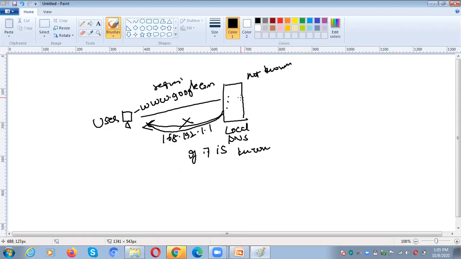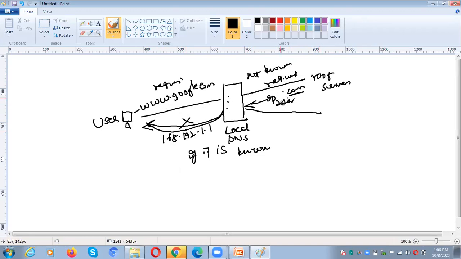So what will it do? It will send the request to the root server. Then what will the root server do? The root server will send the address of .com. I don't know the entire address, but I know the IP address of .com. So what will the local server do?